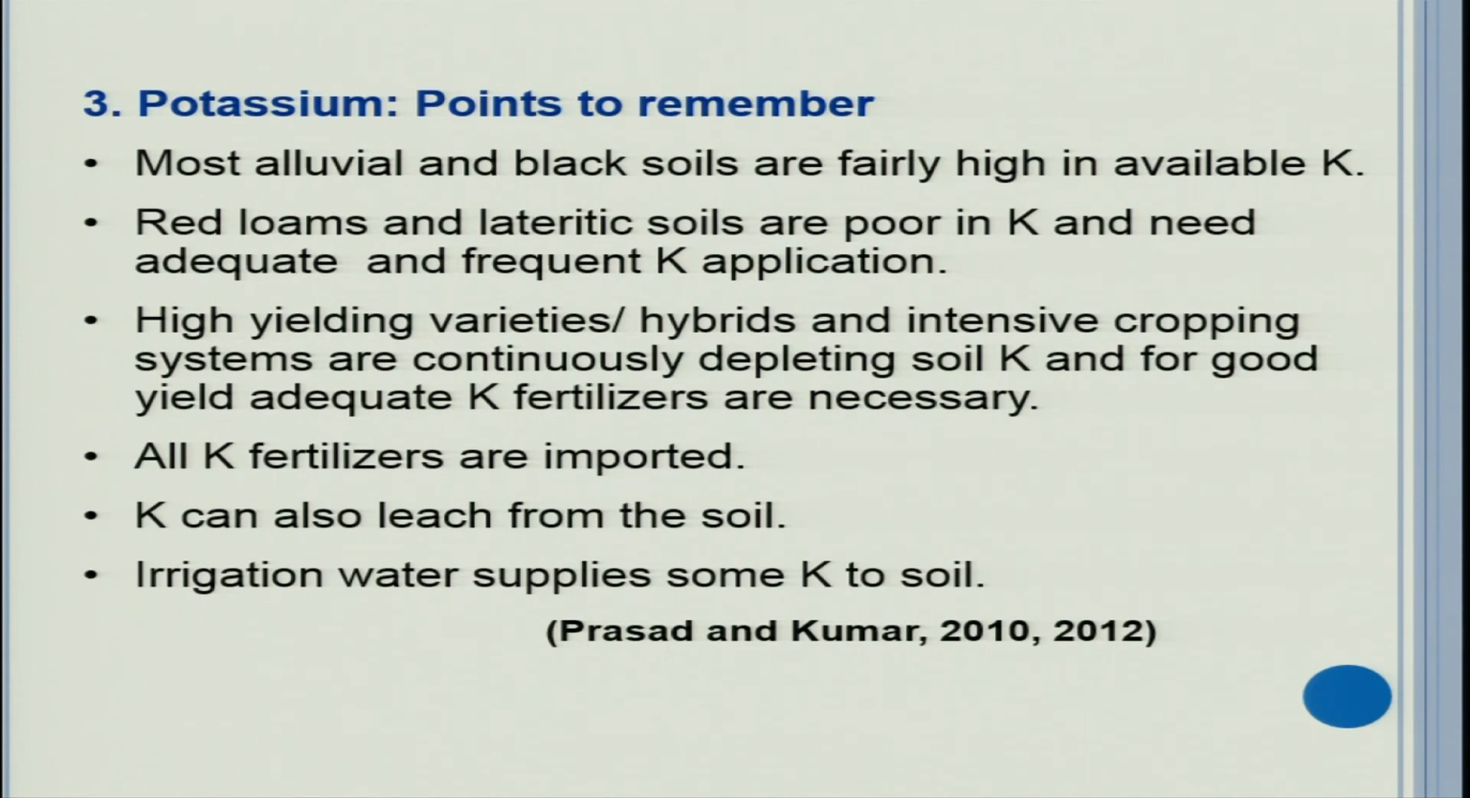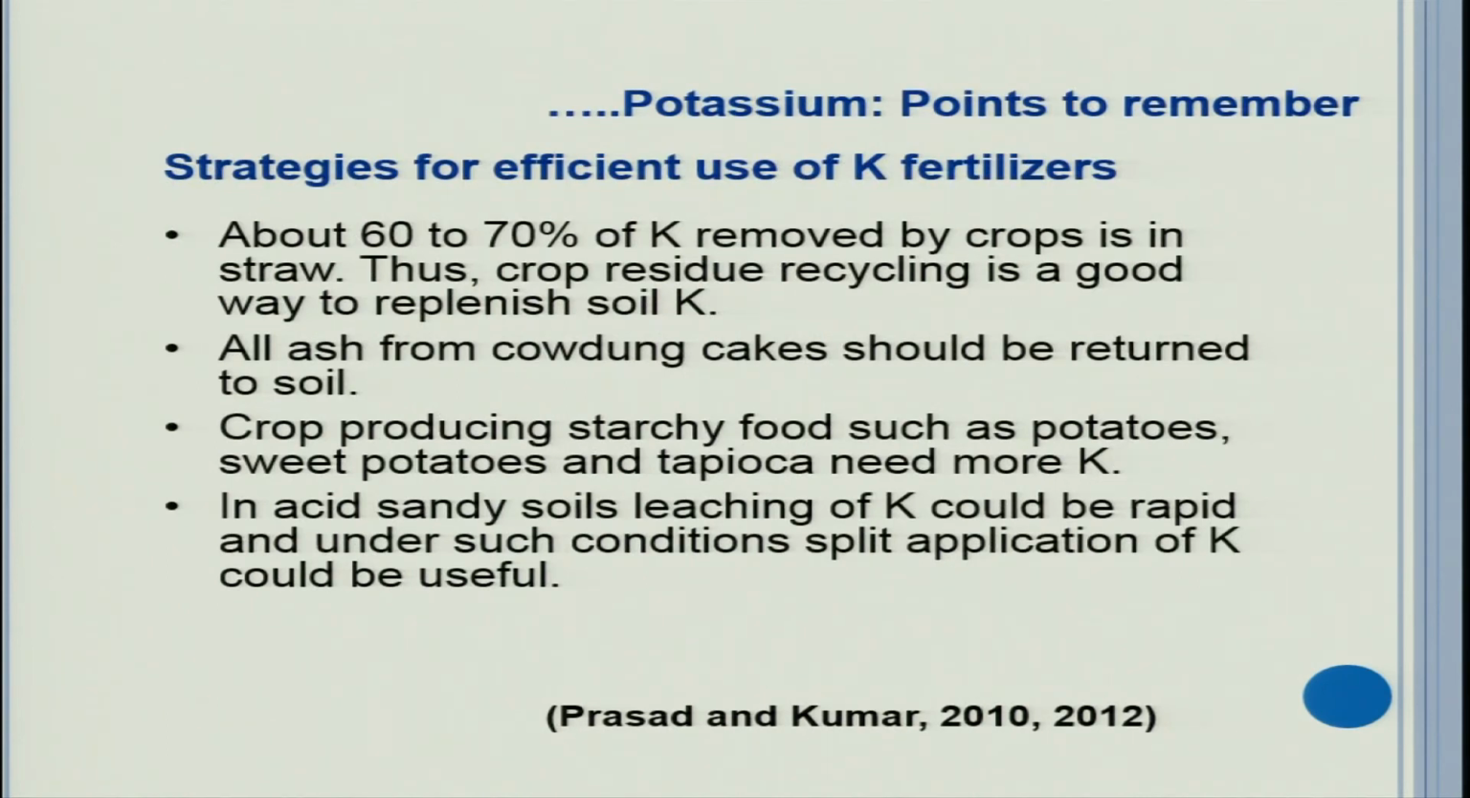Potassium can also leach from the soil. Irrigation water supplies some potassium to the soil. So we must count this potassium from the water also. Some more strategies for potassium fertilizers. About 60 to 70% of K removed by crops is in straw. This is very important. Thus, crop residue recycling is a good way to replenish soil K. All ash from cow dung cakes should be returned to soil. It is very rich in potassium, so it should be returned back to the soil.